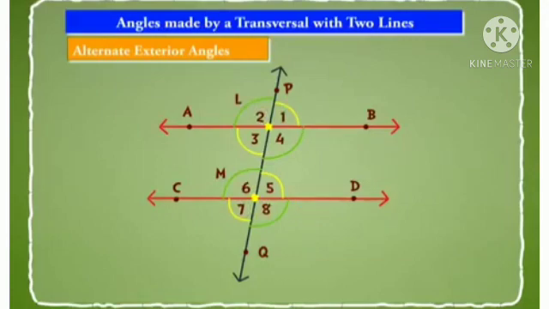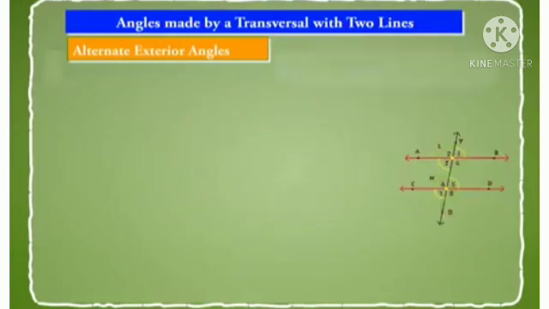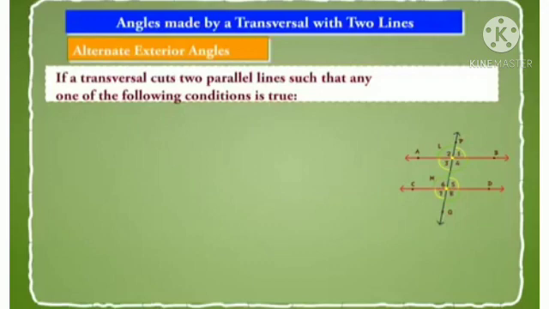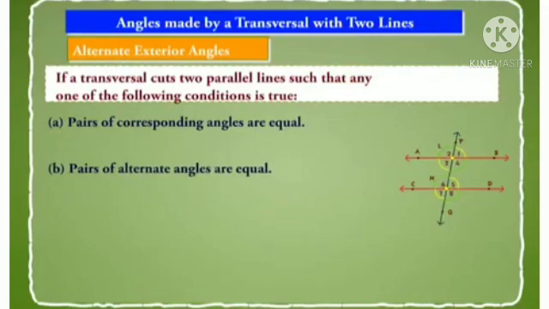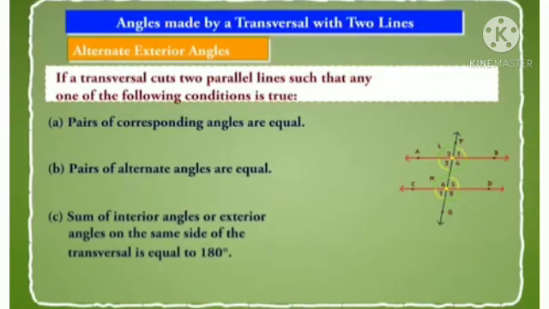Let us state some results when a transversal cuts two parallel lines. The following are the results. If a transversal cuts two parallel lines, then pairs of corresponding angles are equal, pairs of alternate angles are equal, the sum of interior angles or exterior angles on the same side of the transversal is equal to 180 degree. But these results hold good only if the lines are parallel.